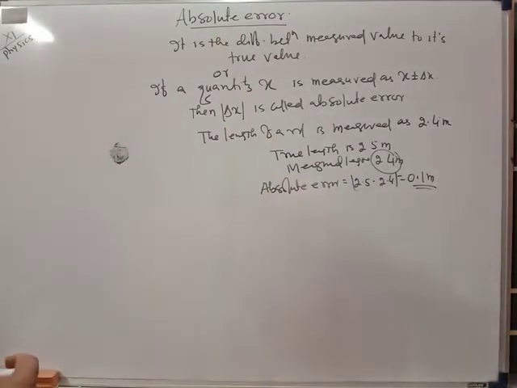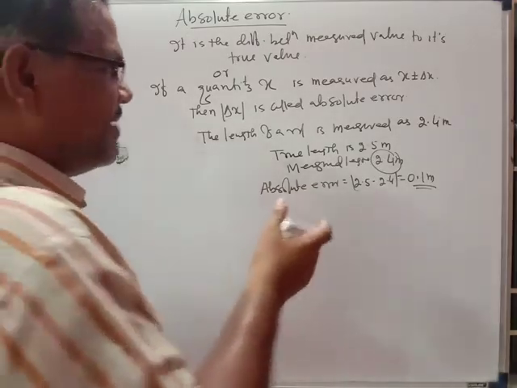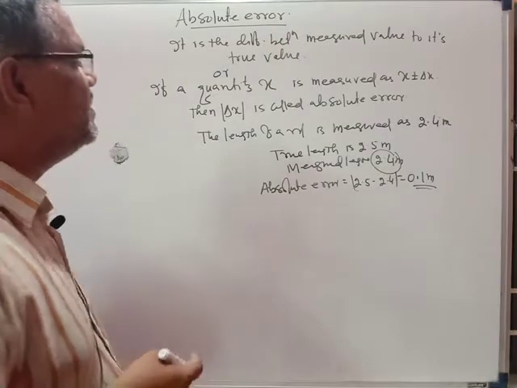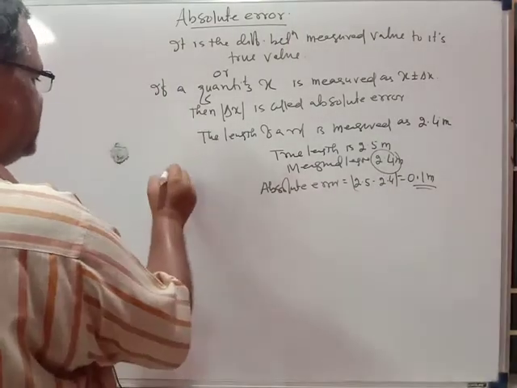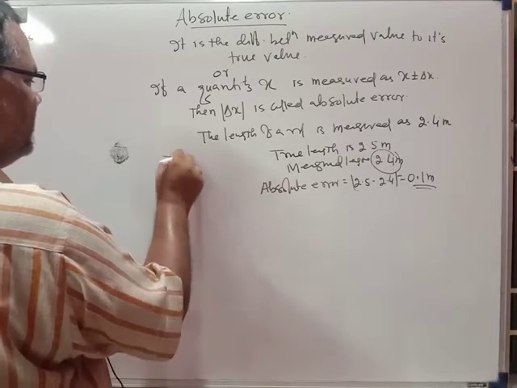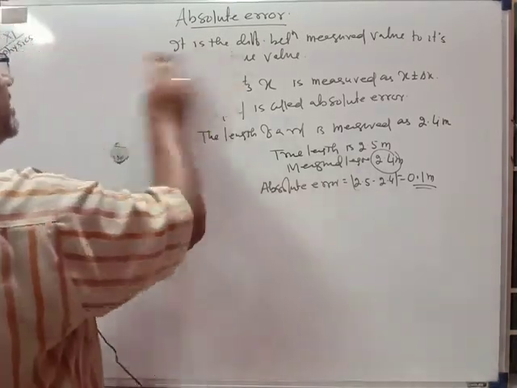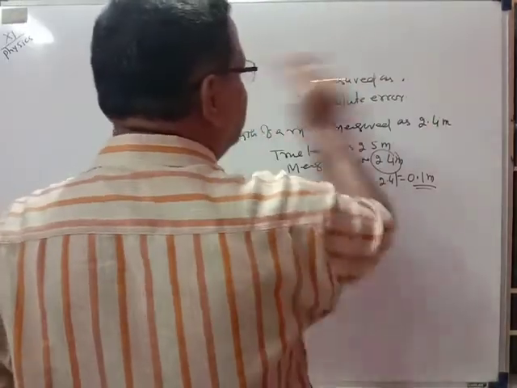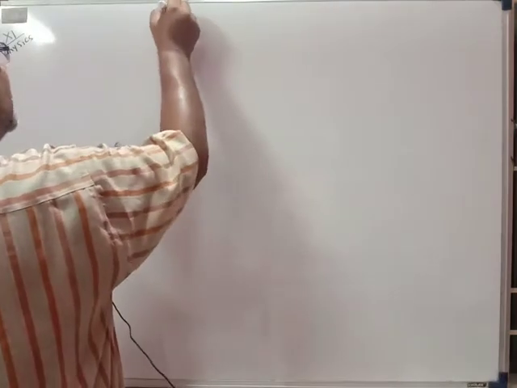So what is the mean absolute error? If you take the average of all the absolute errors, it is called the mean absolute error, and that is denoted as delta x bar. Similarly, we talk about the relative error. What is the relative error?